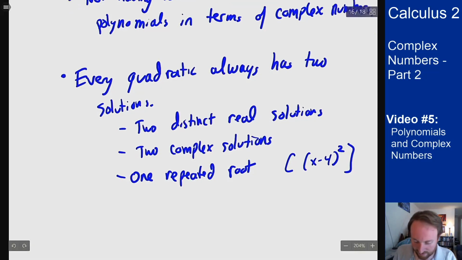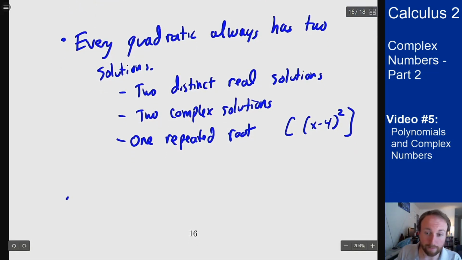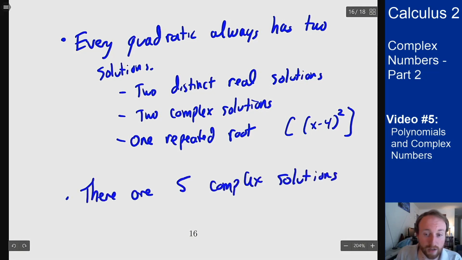This also means, for instance, there are 5 complex solutions, some of which might be real. Here's the thing, by complex, I don't mean they have to have a non-zero imaginary part, right? If it has 0 imaginary part, it's basically a real number, and that's okay. It means if I include all complex numbers in my answer, I will have 2 solutions.